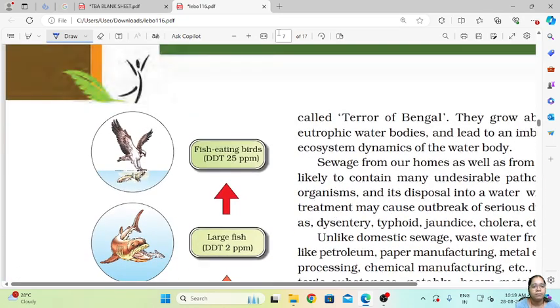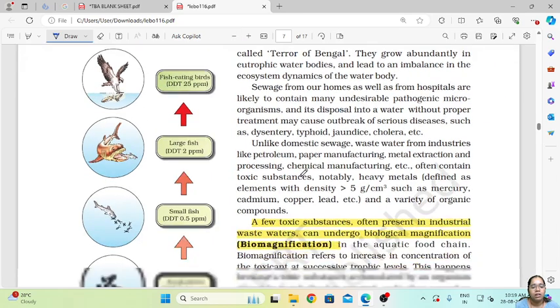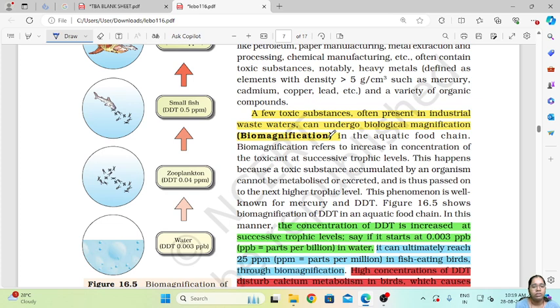Second thing is biomagnification. So what is biomagnification? Toxic substances often present in the industrial waste can undergo biomagnification in the aquatic food chain. So what happens in biomagnification? There are toxic chemicals which are released inside the water. That toxic waste will move from one trophic level to another trophic level.